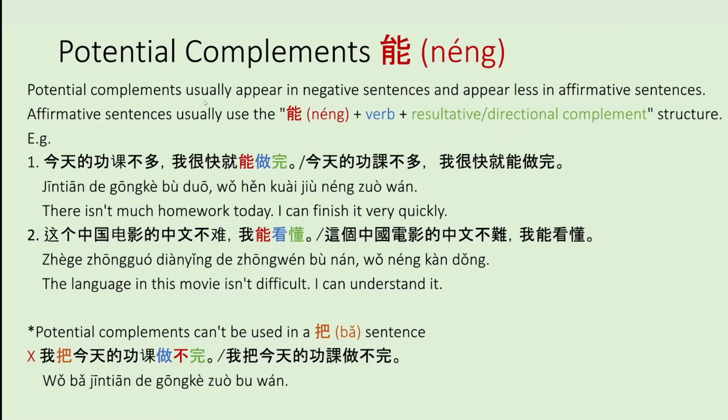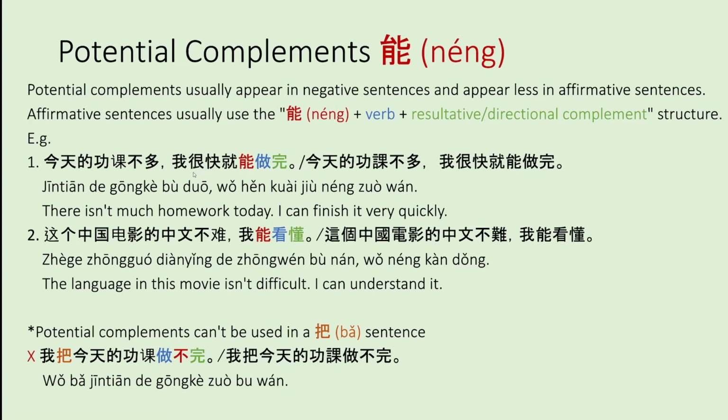Potential complements usually appear in negative sentences and appear less in affirmative or positive sentences. So affirmative sentences usually use the noun plus verb plus resultative or directional complement structure. For example, 今天的功课不多，我很快就能做完. So in this sentence, since you're saying that you are able to finish the homework because there isn't that much, it's a positive sentence, and so you can use 能 instead of 得 or 不 like in the previous slide.